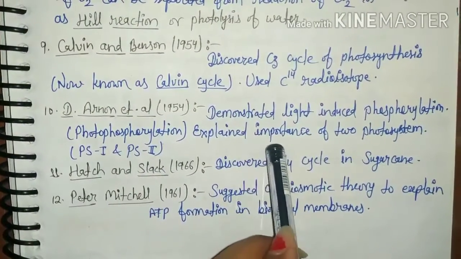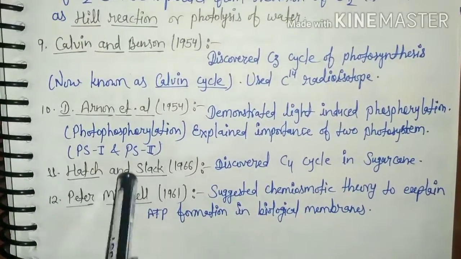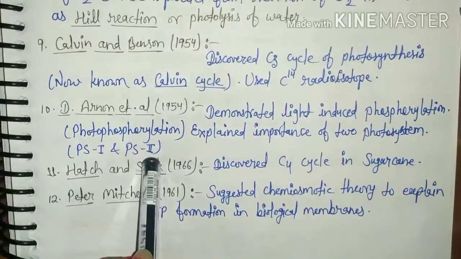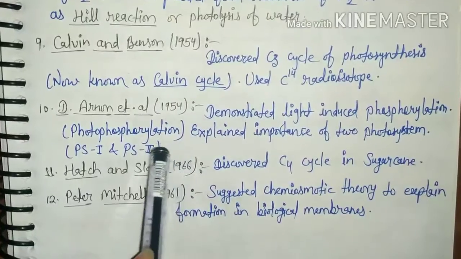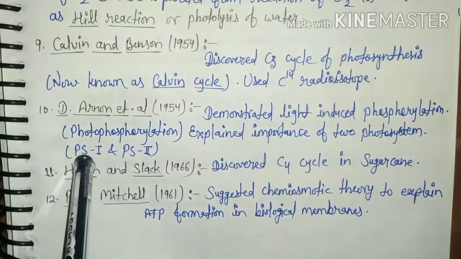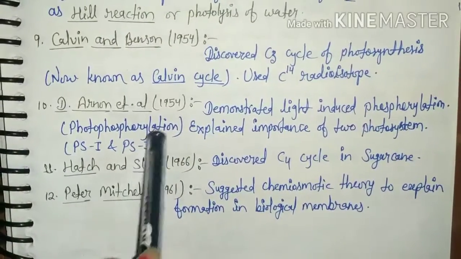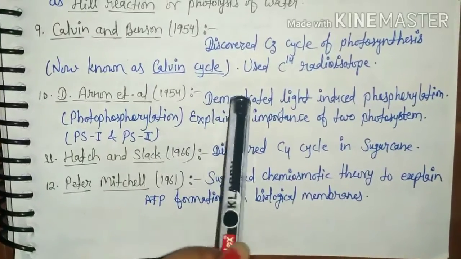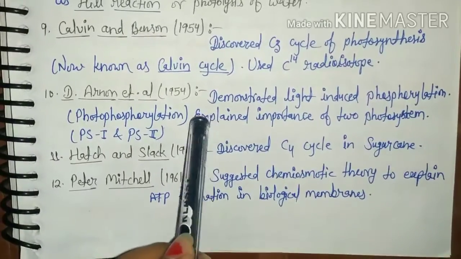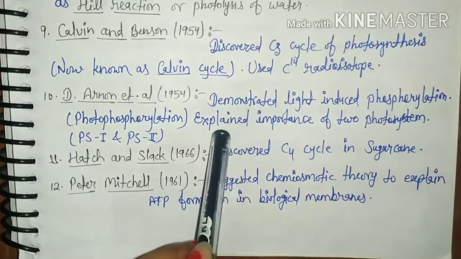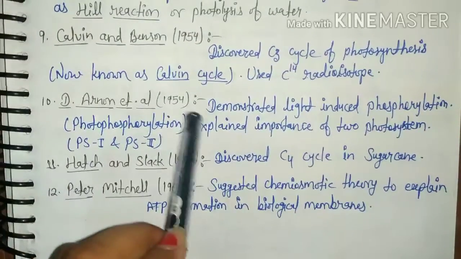Explain the importance of the two photosystems, PS I and PS II. Photosystem I and photosystem II combined are known as the Z scheme, part of the light reaction in the grana part. ATP and NADPH2 are formed through photophosphorylation.